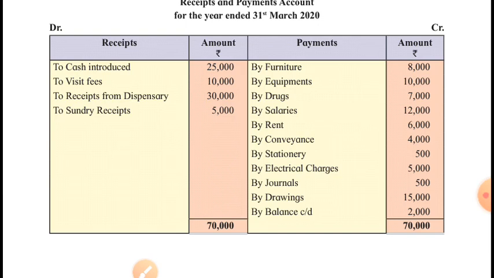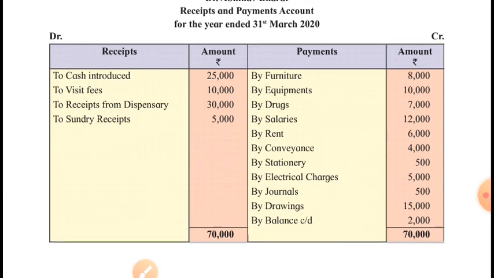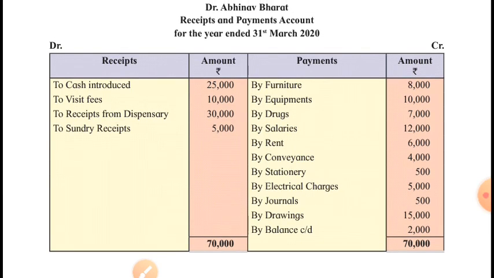So the summary of the cash book of this concern says that various incomes have been earned this year in the form of visit fees, receipts from dispensary, and other miscellaneous incomes, sundry incomes.